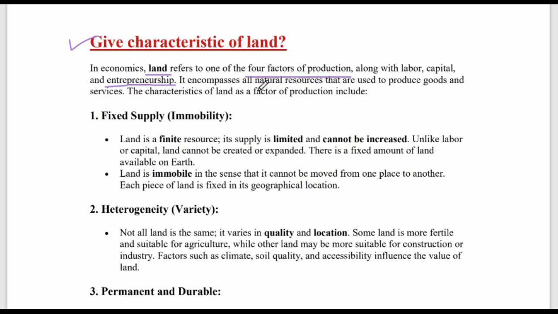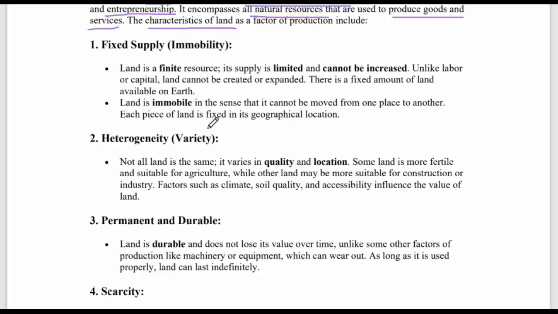It includes all natural resources that are used to produce goods and services. Okay, land covers all natural resources that are used to produce goods and services. Now, what are its main characteristics or features of the land as a factor of production? Okay, land, of course, we do not have unlimited land on earth. There is a fixed land on the earth.